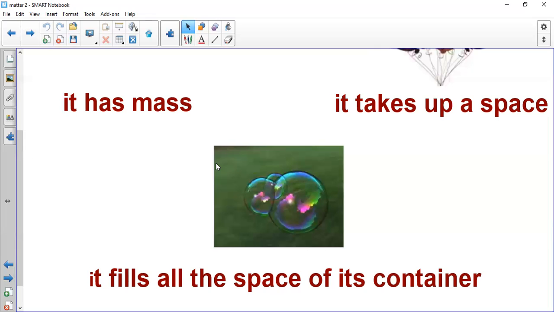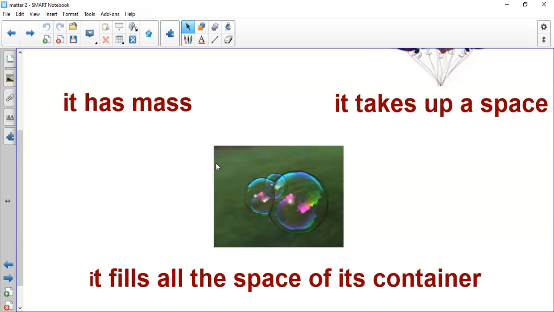Yesterday I told you that all matter has two main properties. What are they? All the forms of matter take a space and have mass. Again, we said that all the forms of matter have two main properties: take a space and have mass. One more time, all the forms of matter have two main properties: take a space and have mass.